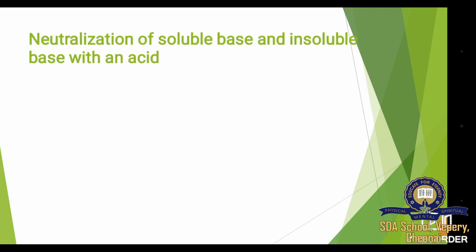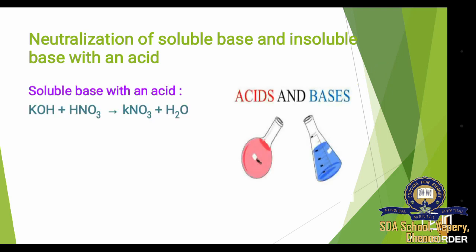Next we see neutralization of a soluble base and an insoluble base with an acid. It means that in the reactants there will be an acid and a base, and that base will be a soluble base. Let's see what happens. KOH is a soluble base and HNO3 is an acid. When they combine, OH combines with H to form H2O, and NO3 combines with K to form KNO3 plus H2O.